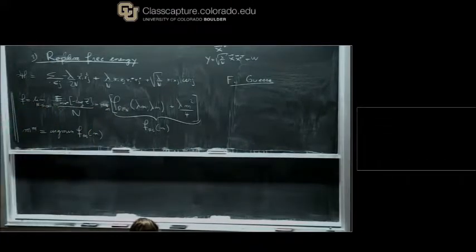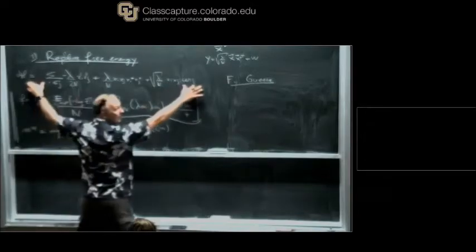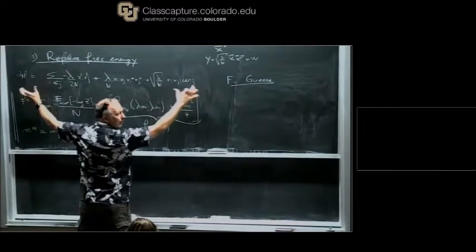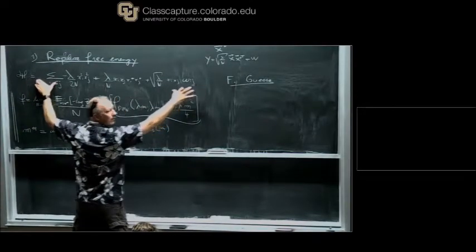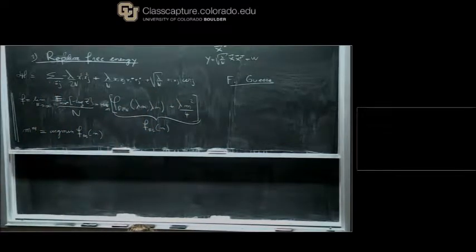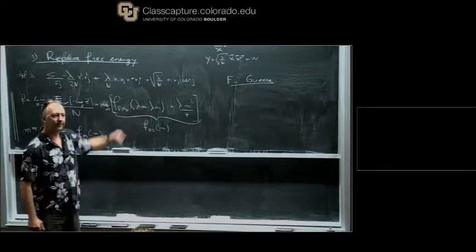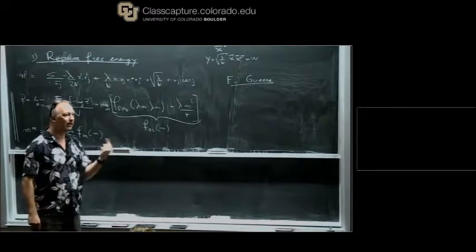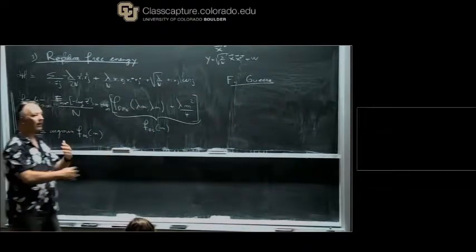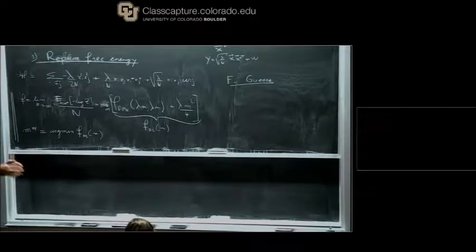So the idea is the following. Since we don't know how to solve this problem directly, and we know it with replica, but we don't know how to do it without any dirty tricks, what we shall do is to first solve this problem, so one spin in a field. And then we are going to slowly transform the problem of one spin in a field into this problem. This is why it's called interpolation.